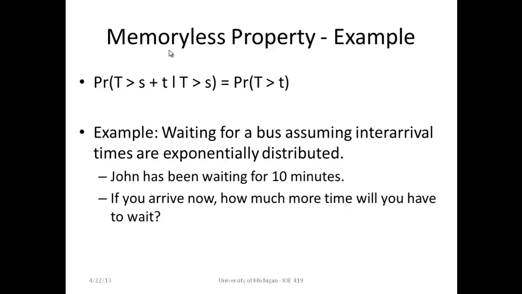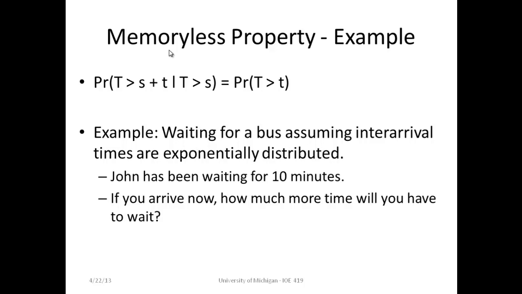For example, there is a bus stop across your house. When you walk up to the bus stop, John tells you he has been waiting for 10 minutes. Given this information, how much more time do you expect to wait? If the buses follow a Poisson process with exponentially distributed inter-arrival times, the information John told you is useless.